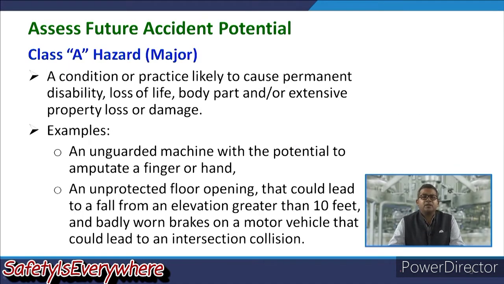Let us have a look at the Class A hazard, that is the major one. A condition or practice likely to cause permanent disability, loss of life, that means fatality, loss of a body part, or extensive property loss or damage. For example, an unguarded machine with the potential to amputate a finger or hand, an unprotected floor opening that could lead to a fall from an elevation greater than 10 feet, and badly worn brakes on a motor vehicle that could lead to an intersection collision.